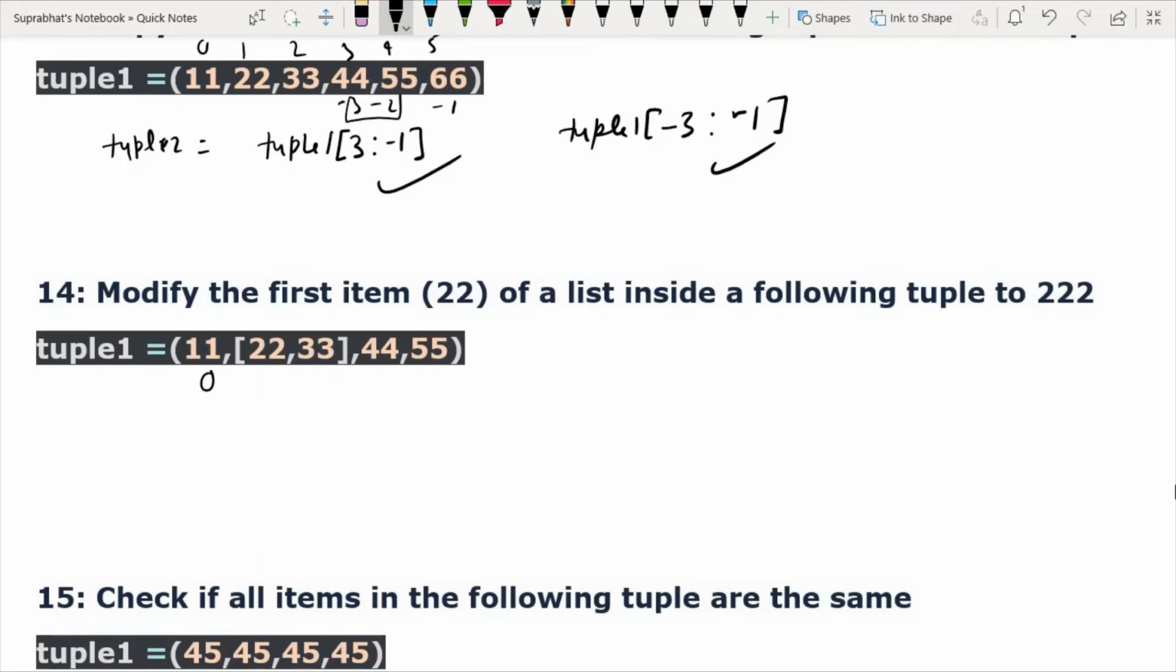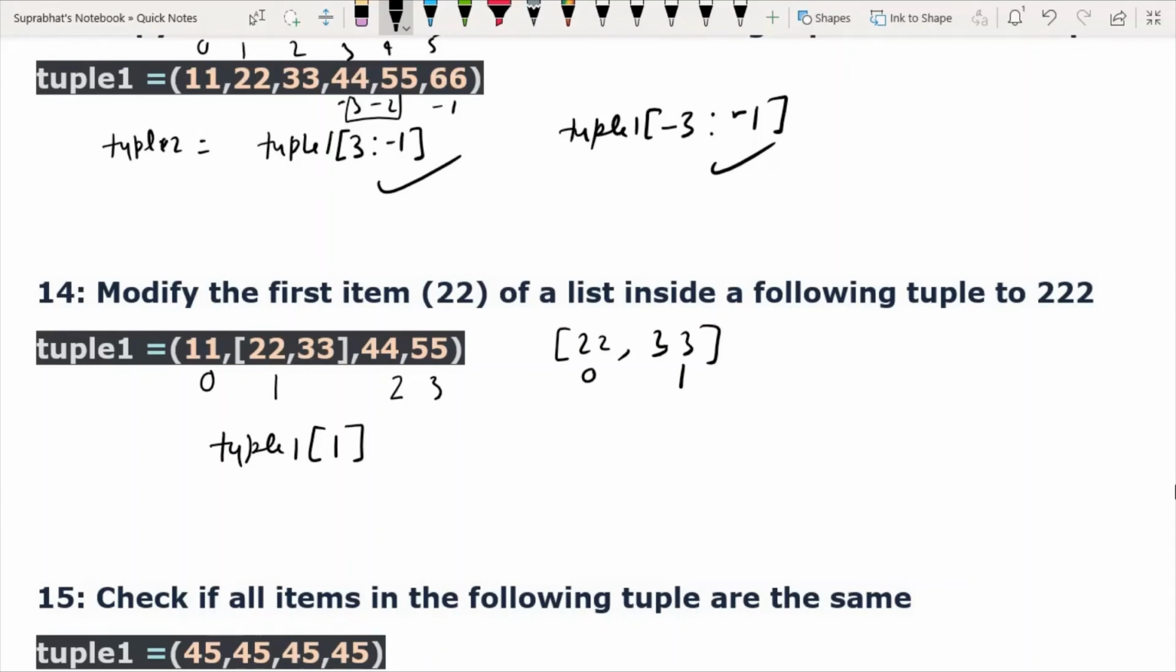This is index number 0. This is index number 1. This is index number 2. This is index number 3. So list is coming on which index number? 1. So हमें कैसे लिखना पड़ेगा कोड? We have to write the code like this: tuple 1 and index number is 1, and from this index number this is again list. So 22 comma 33 again list, it is also indexing 0, this is 1.